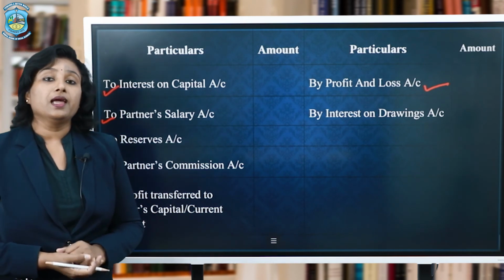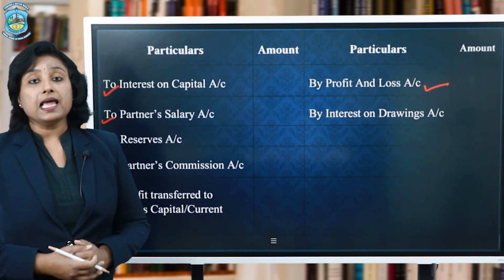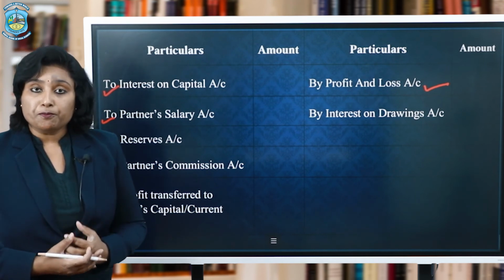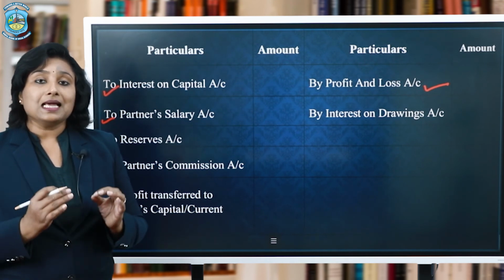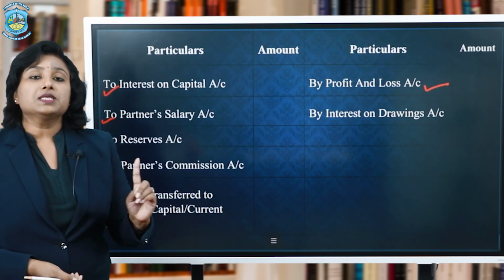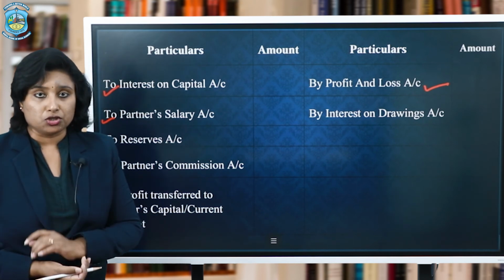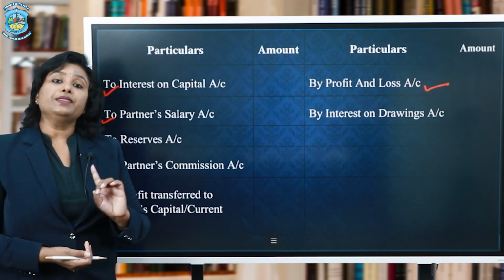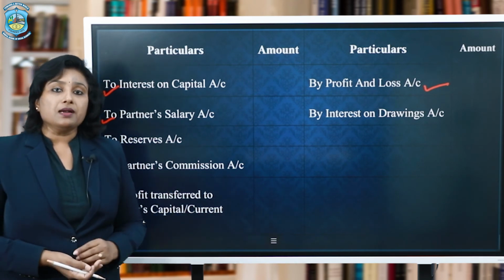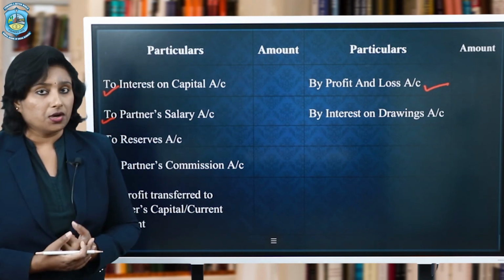As I said earlier, some of the partners can be actively involved in the business operations and they will be expecting some salary from the profit. Now this salary is not a charge on profit. The salary which is given to the employees is a charge on profit, a compulsory deduction, and that is why it is debited in the profit and loss account. Whereas salary payable to a partner depends on whether we have some profits or not.